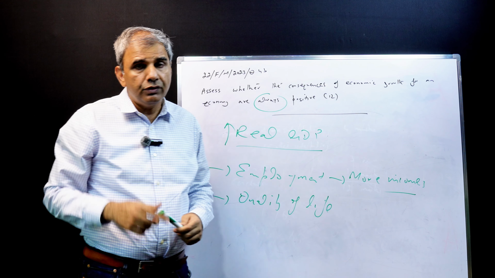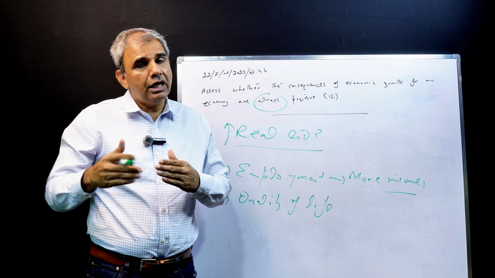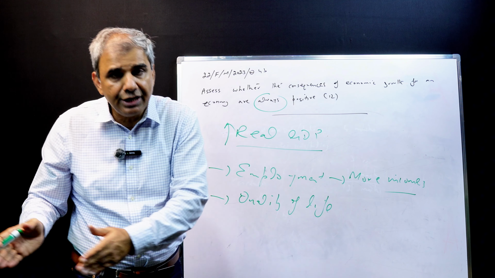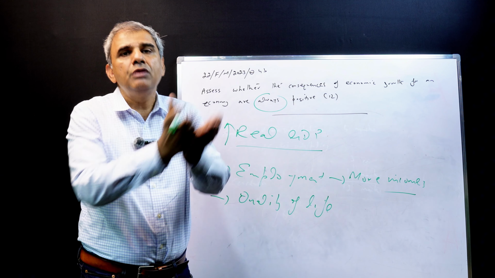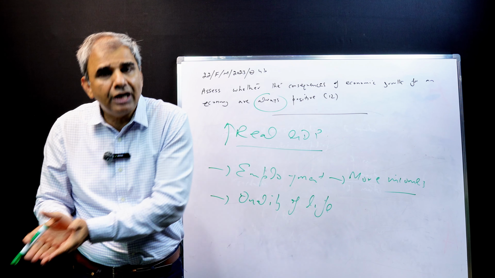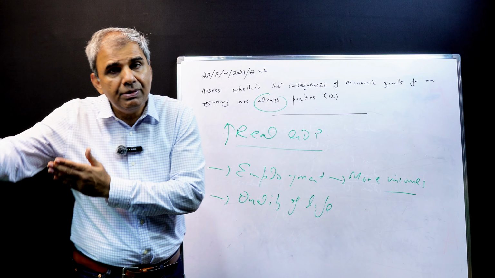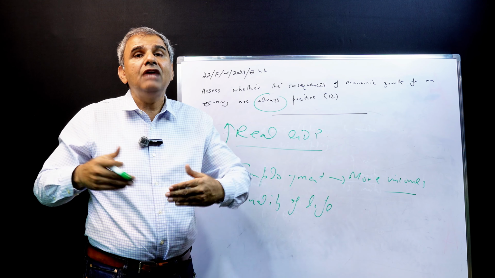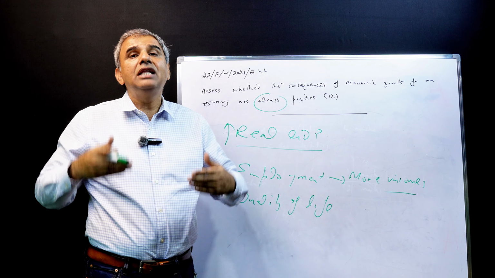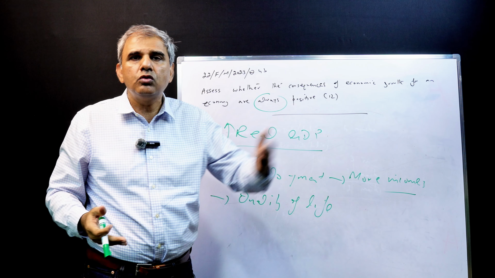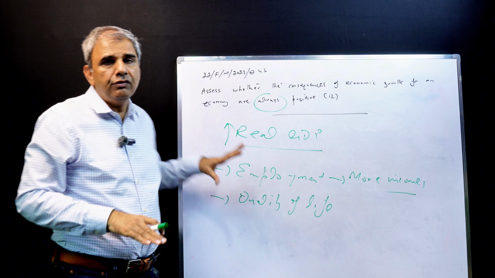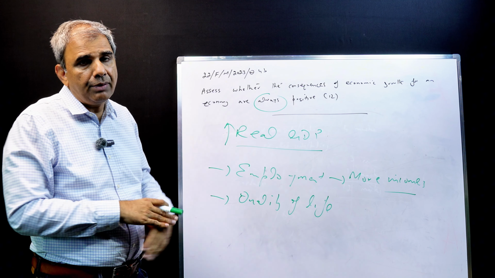Standard of living will improve. This is one aspect, and we can of course say that because of better food, better health and better sanitation, life expectancy will improve, and because of better education, the skills of the coming generation will improve. The coming generation will be more productive, and that will make them more employable, and that will help coming generations to earn even greater income. So this is one of the benefits of economic growth.